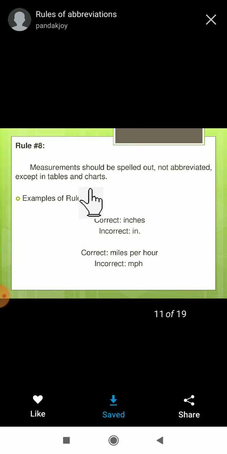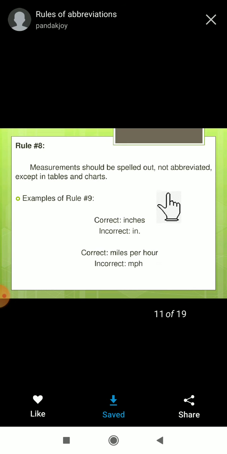Got it? Next. Measurements should be spelled out, not abbreviated, except in tables and charts. Sometimes in tables and charts, see here, we have to write measurements in this way.